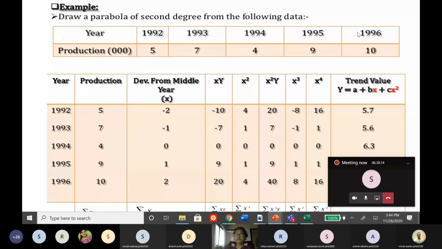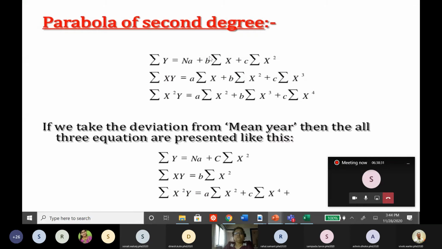If the data points are odd in number, then you select the center middle term as 0, and then you can proceed in a backward direction as well as in a forward direction, so that this summation of x will vanish. Correct? Sorry, summation of x square may not vanish, but summation of x will vanish. Because this is 0, only 2 terms are left, na plus c into x square.